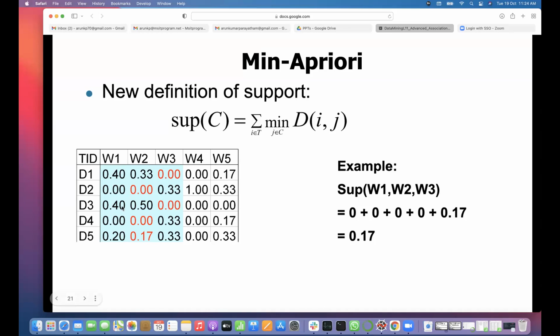Putting together, you need to take the minimum support of those words when they are considered together, W1, W2, W3. Only in one row do you find a non-zero value, which is the minimum, that is 0.17. So this support is nothing but 0.17. So j belongs to C is nothing but either 1, 2, 3.